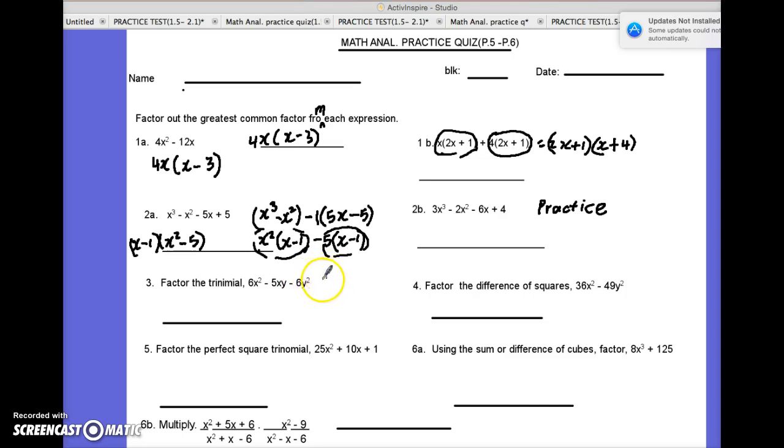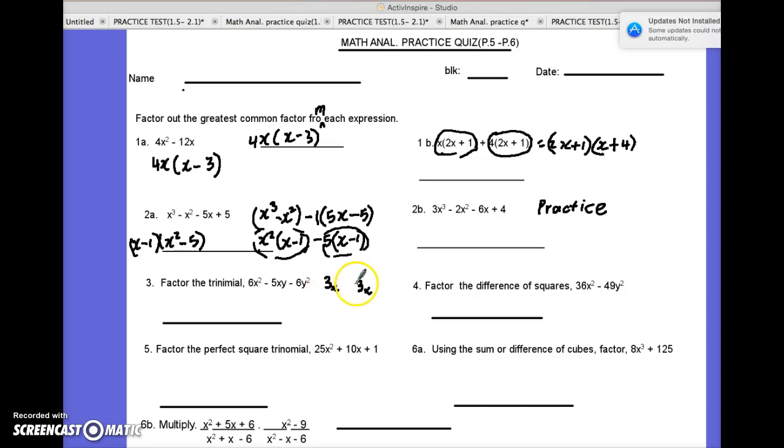But anyway, 6x squared could be a 3x in one parentheses times a 3x in the other. Negative 6y squared could be a 3, let's see, no, I did this wrong.